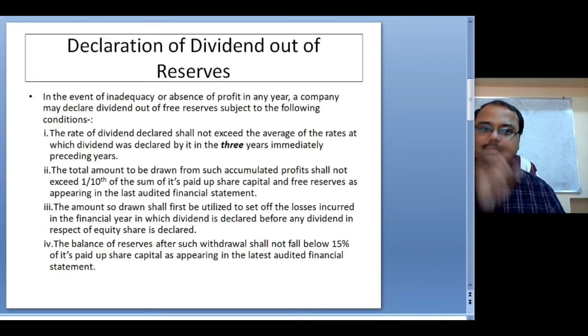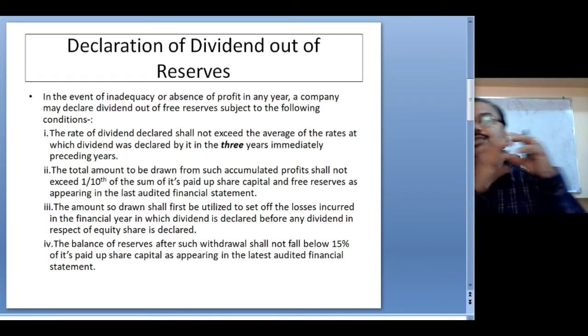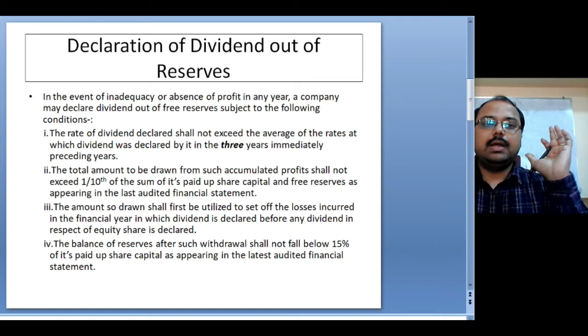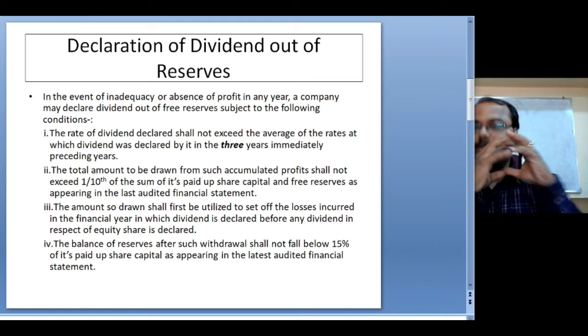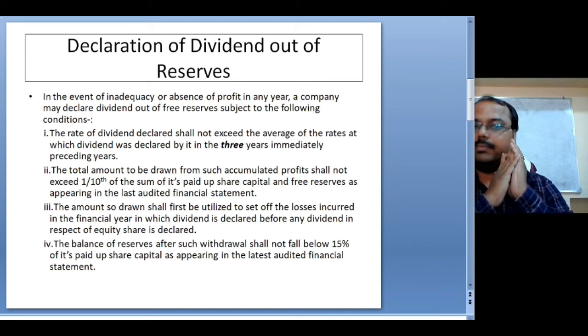Then I'll come to my next point, declaration of dividend out of the reserve, the second source. First source is declaration of dividend out of the current year profit, and for the current year profit the company has to provide for the depreciation. If depreciation has been properly provided for, then the company can declare dividend out of the current year profit.